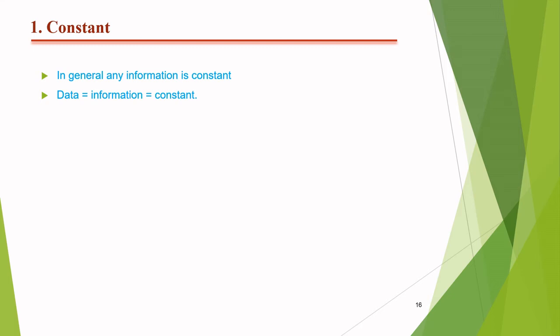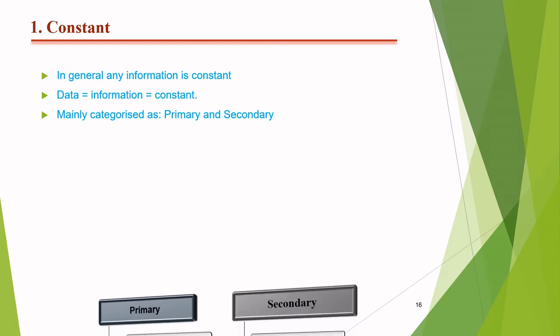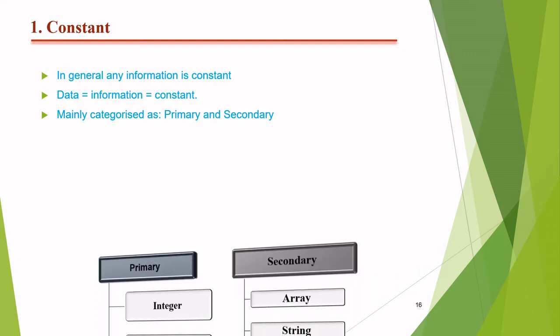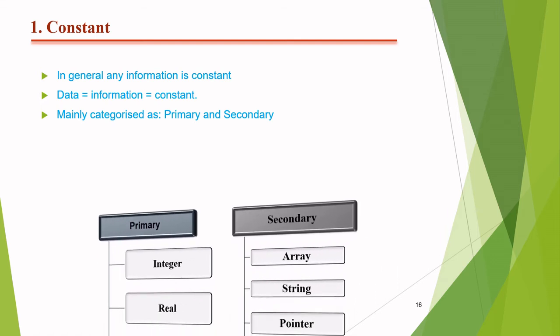Next, data equals information equals constant. That means the data given by the user is known as the information given by the user, and in computer language we can say these all are constants. There are basically these constant values categorized in two parts: primary and secondary. What comes under primary and secondary, we can see with the help of the diagram below.